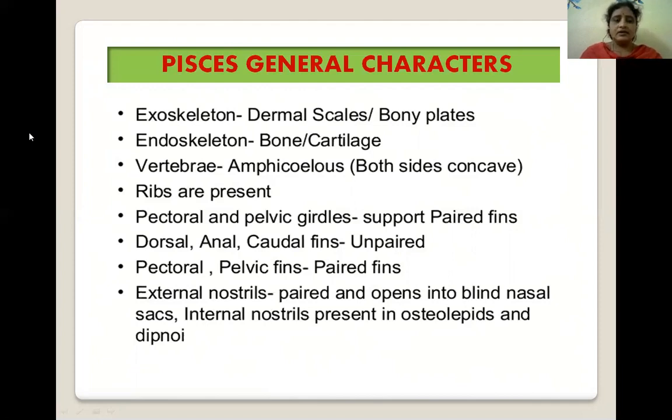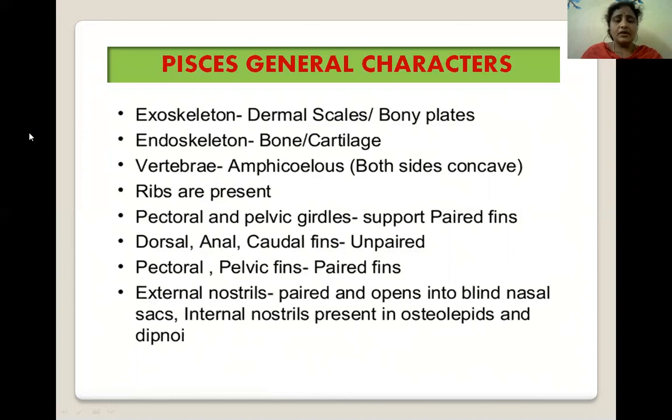Next, let us move on to the gills. These are very delicate structures and should not be touched if the fish is to be released. Respiration in fishes occurs with the help of gills, which are very delicate structures and should not be touched if the fish is to be released. Next, scales.